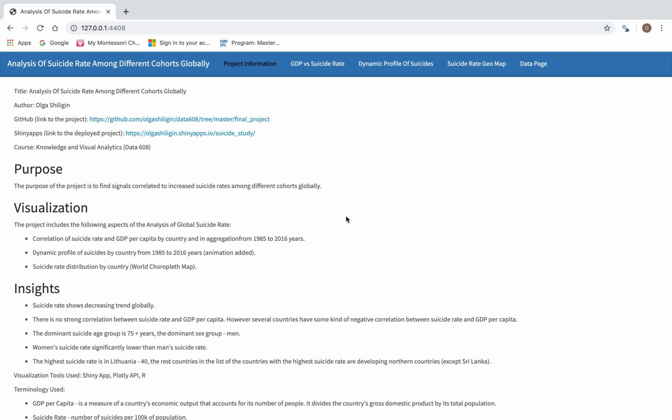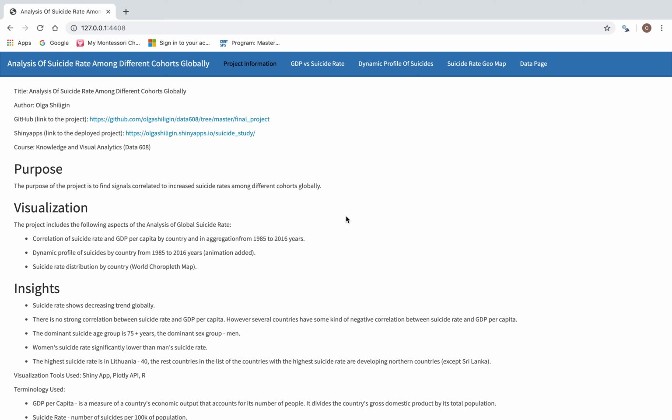My name is Olga Shiligin, and I would like to present my final project for the course Knowledge and Visual Analytics. The topic of my project is analysis of suicide rate among different cohorts globally. My motivation was to build signals correlated to increased suicide rate among different cohorts globally. This analysis can be useful in developing suicide prevention measures.